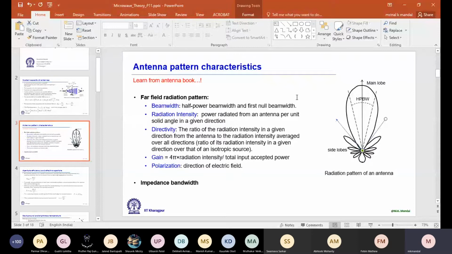Or linear polarization. And for some antennas, it actually rotates with time. As it propagates, it rotates about the axis. In that case, we can have circular polarization if the radius, or the electric field intensity, remains the same, if I draw the locus of the electric field. Or it can also be elliptic polarization when it is not the same.